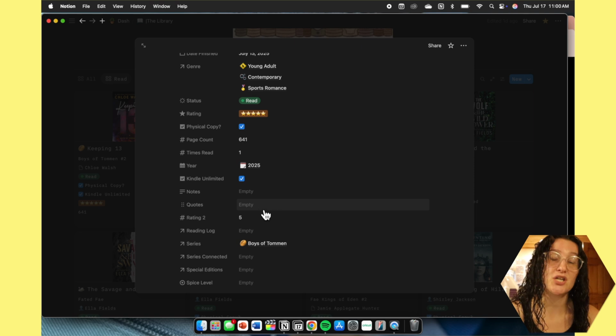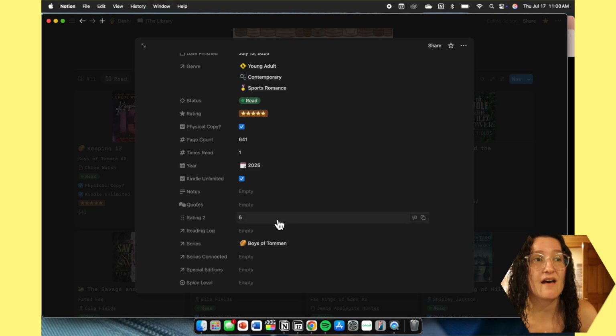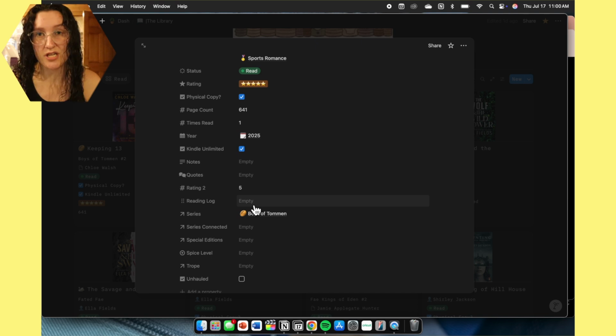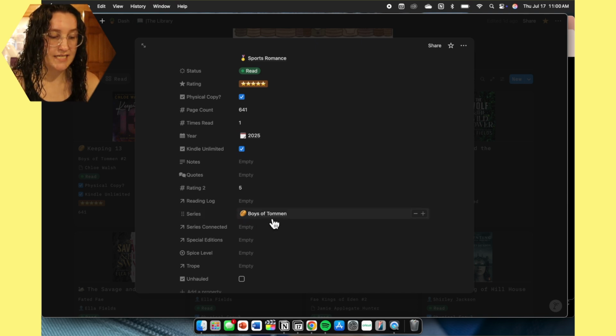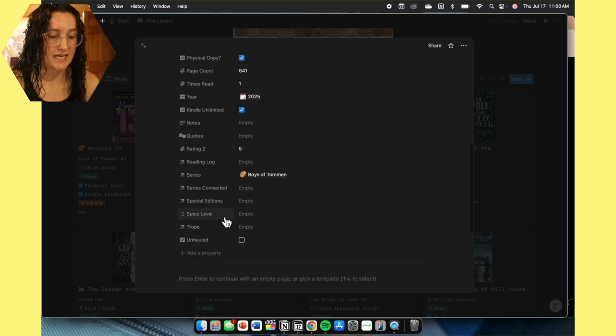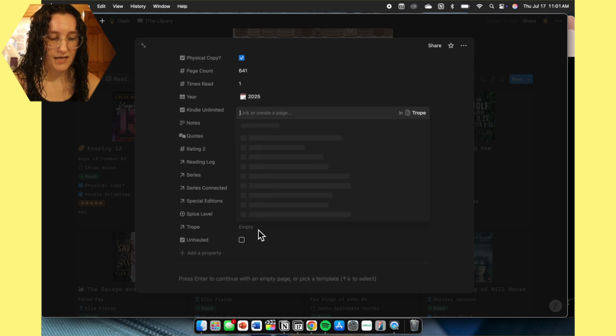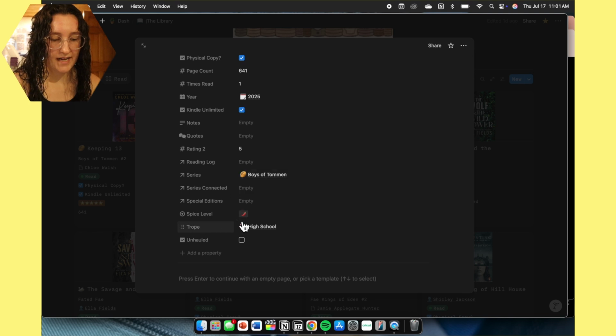I have a rating number 2 because I have it in one of the lists so that way I can see my average rating. I have the reading log, which I'll get to. I have the series, whether there's a series connected, any special editions connected, a little bit of spice for Boys of Tommen. And then we have the tropes, like high school, and then whether or not I have unhauled it.